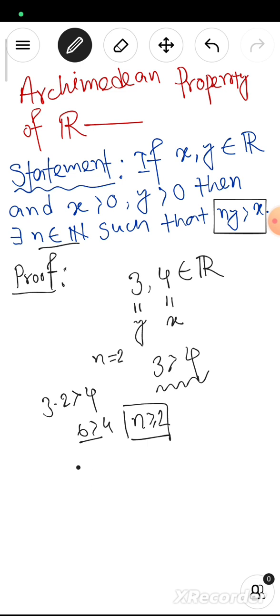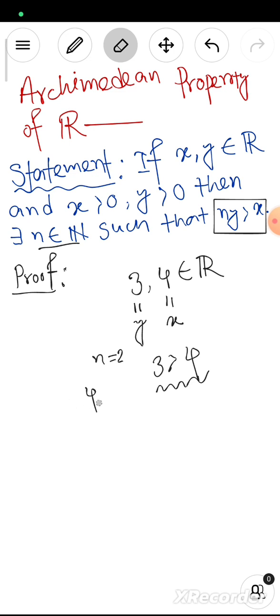Basically the Archimedean property says that if we take any number from the real line, obviously a positive number, then we can find a natural number such that if we multiply the natural number with this number, then it is greater than the other number. So we have to prove this statement.